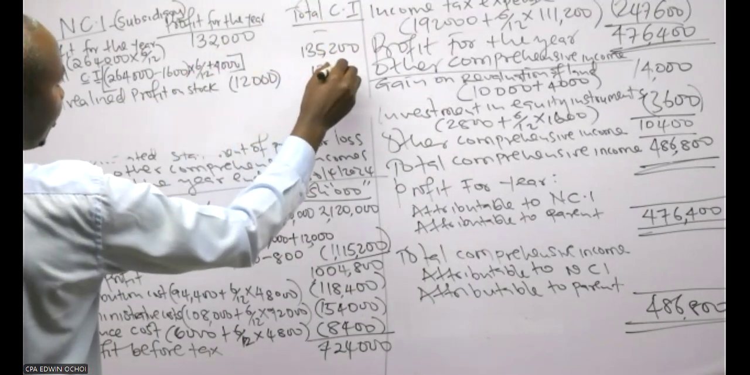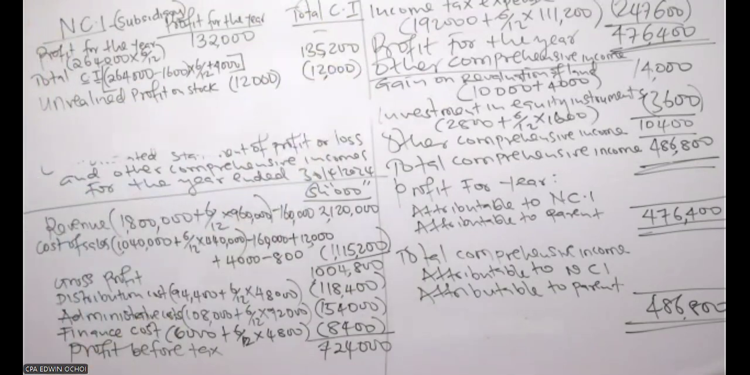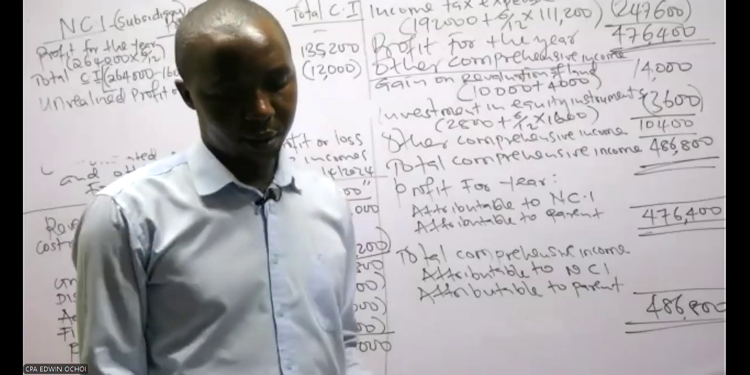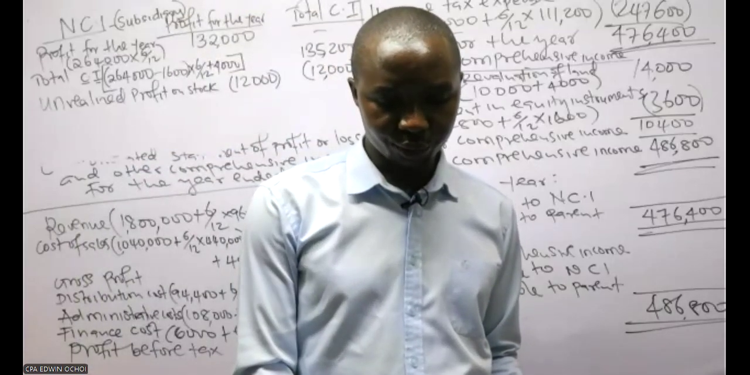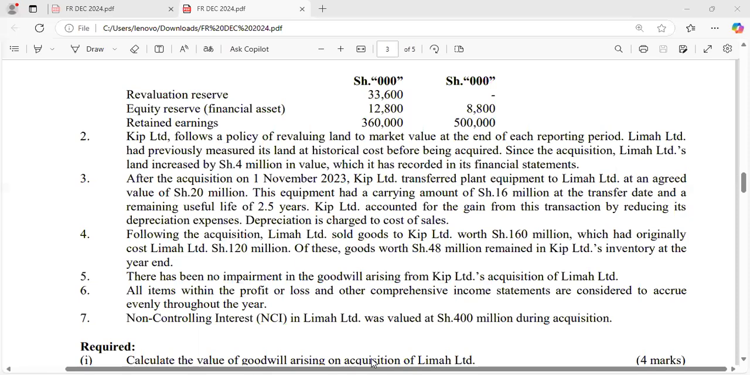This profit is overstated. So if there was a depreciation overcharge, you deduct. Yes, there was a depreciation overcharge under note 3. That is the one I was talking about earlier.